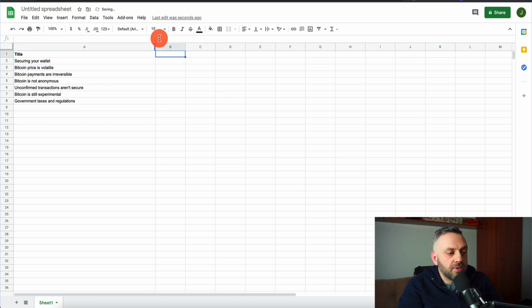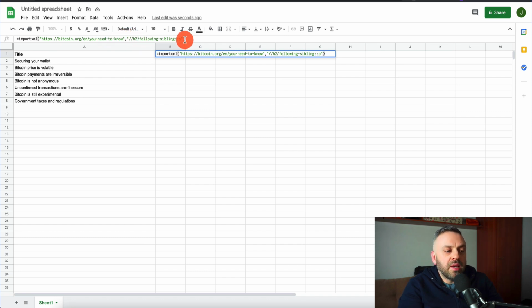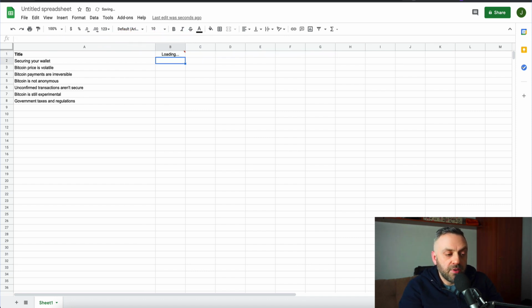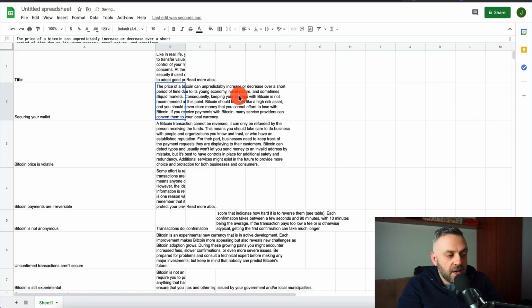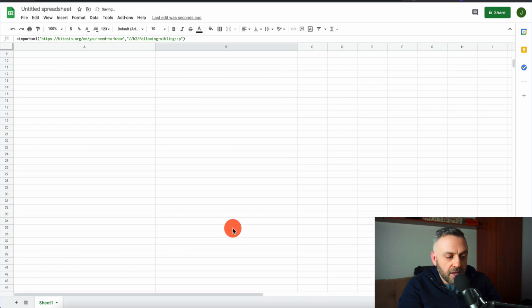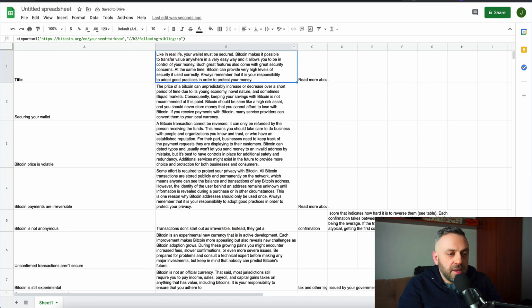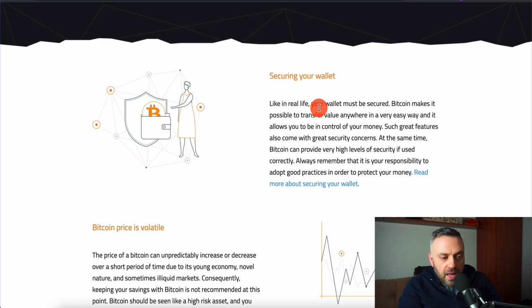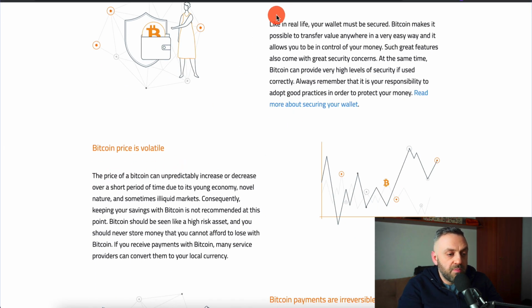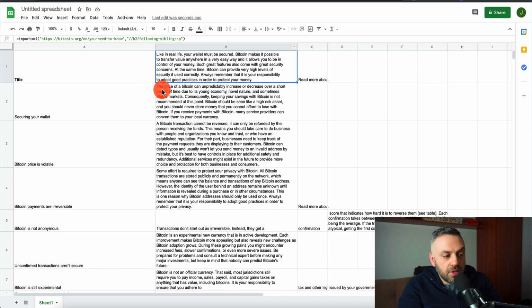The second part is you're going to come here and paste this right here. Now this is IMPORTXML, the name of the URL, and then you're going to copy exactly how I have it here. You press enter and wait a second, and right away you're going to have the actual text. Let me expand this and you're going to see the actual text. So look at this. Like in real life, we go back, and then we have the price of Bitcoin. That is what this starts with, the price of Bitcoin.